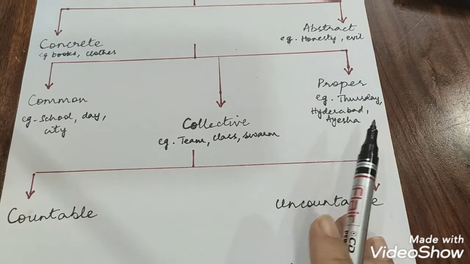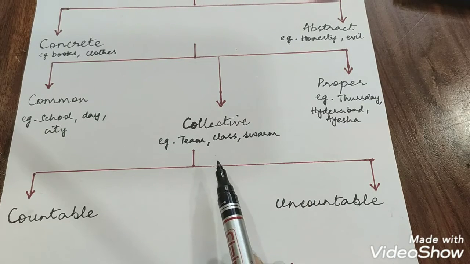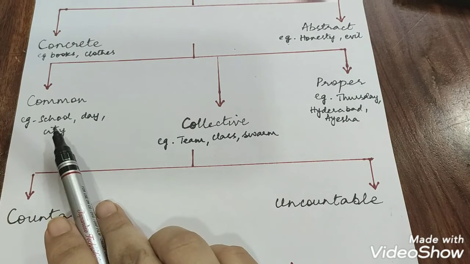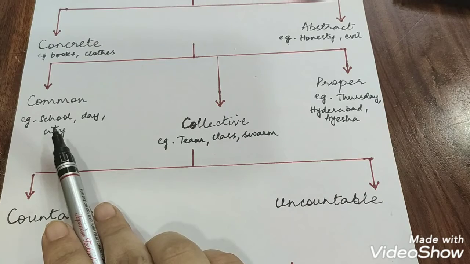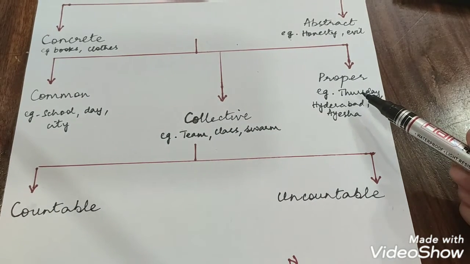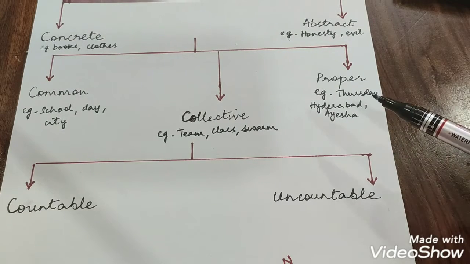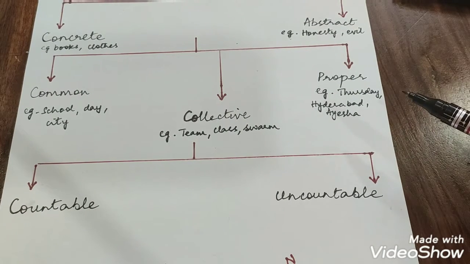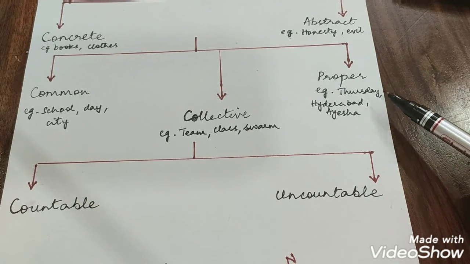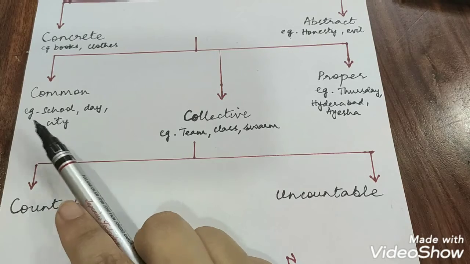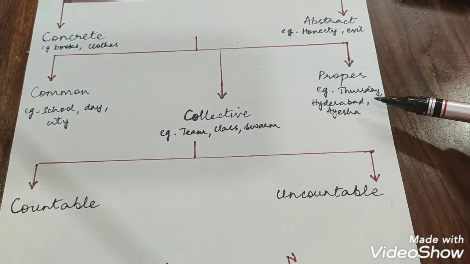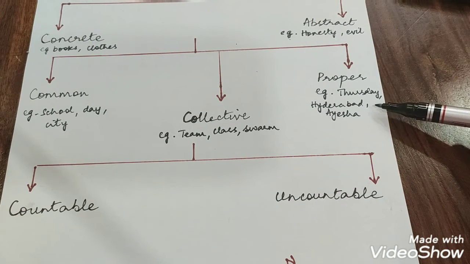Let us proceed to the next kind of nouns. They are the common, proper and the collective nouns. Now, a common noun is more like a general noun. For example, school, day or city. Whereas a proper noun is a name given to a particular individual or place or thing. For example, if day is a common noun, Thursday is a proper noun. If school is a common noun, then Azra Public School is a proper noun. If city is a common noun, then Hyderabad is a proper noun.